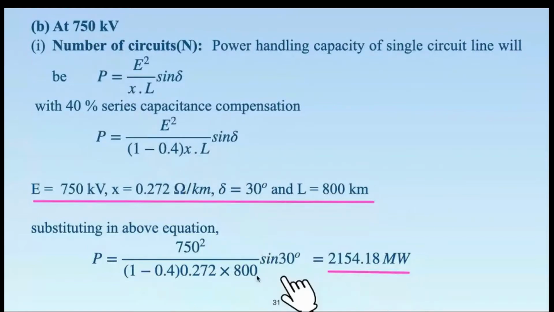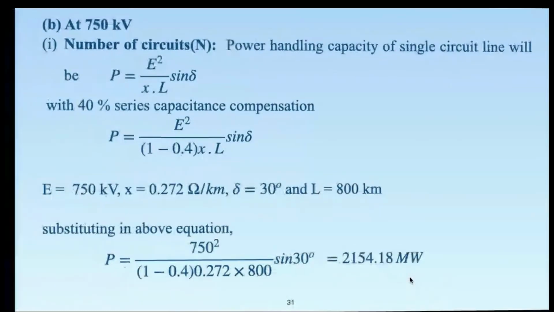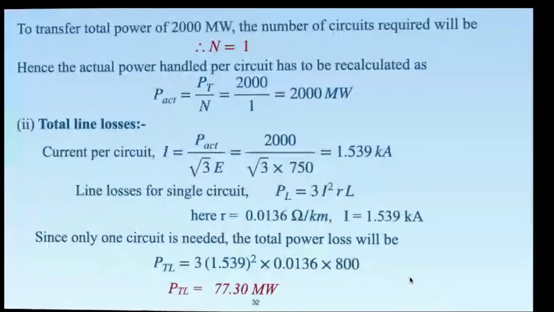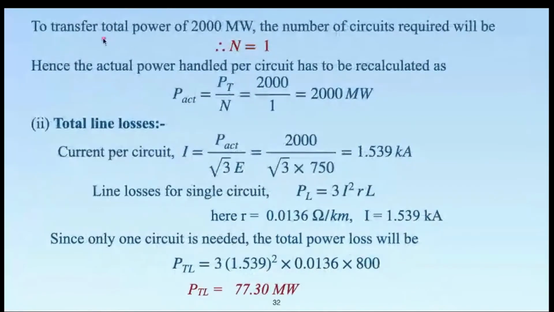So see here, what is happening is that we want to transfer a power using 750 kV. So one circuit is capable of carrying a power of 2154 megawatt, right? And how much total power would we like to transfer? We would like to transfer a total power of 2000 megawatt. So this is the next slide. Total power that is to be transmitted is 2000 megawatt.